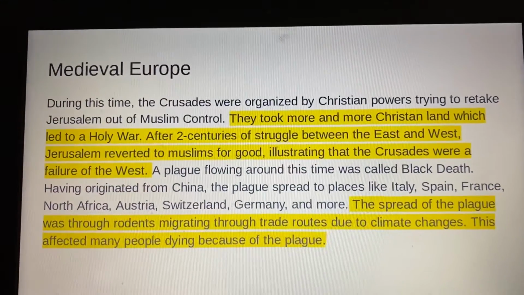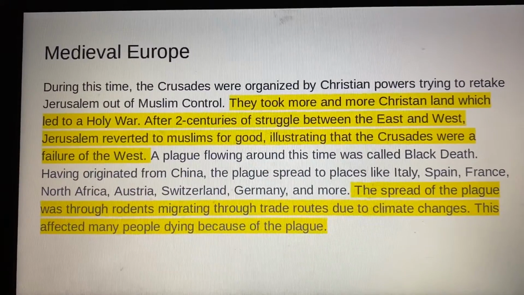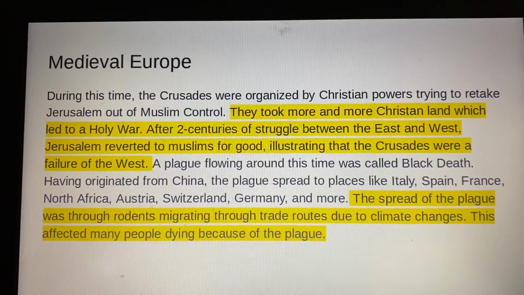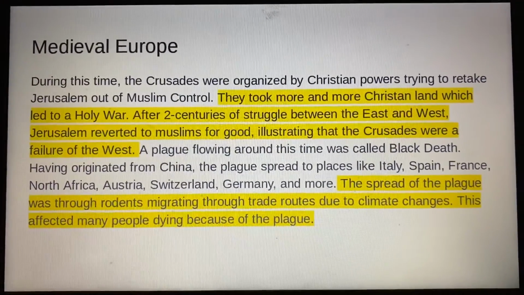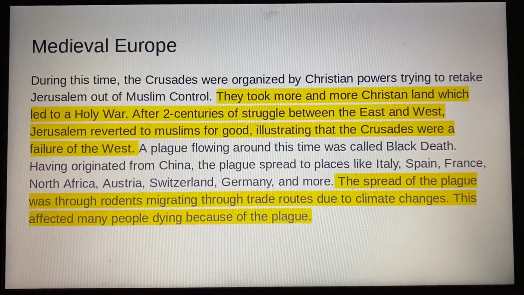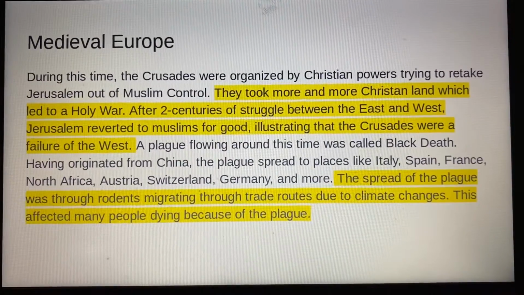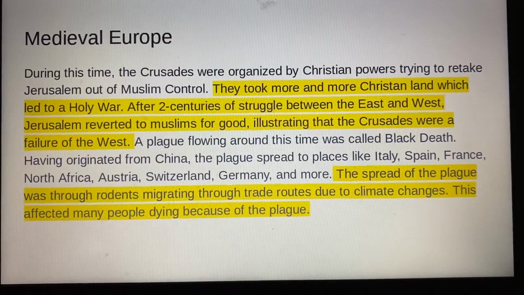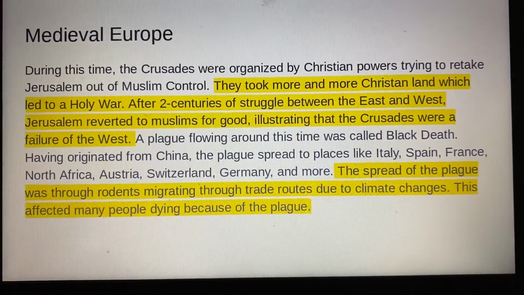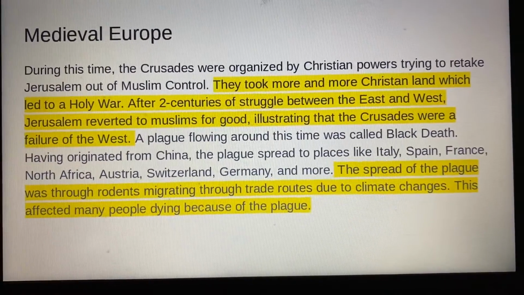Medieval Europe. During this time, the Crusades were organized by Christian powers trying to retake Jerusalem from Muslim control. They took more and more Christian land, which led to a holy war. After 2 centuries of struggle between the East and West, Jerusalem reverted to Muslims for good, illustrating that the Crusades were a failure of the West.